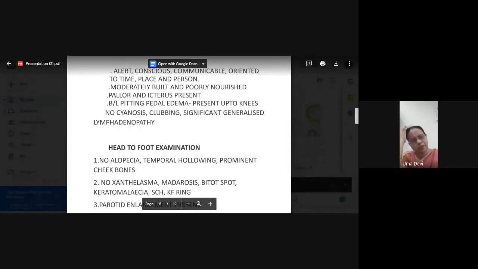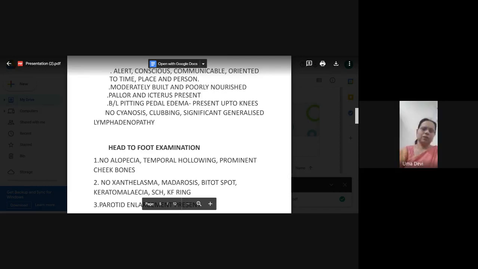Then there is no cyanosis. Clubbing. What are the abdominal causes of clubbing? GI malignancy, inflammatory bowel diseases, Crohn's. What GI malignancy? Not all GI. Hepatocellular. Inflammatory bowel disease, malabsorption syndrome.